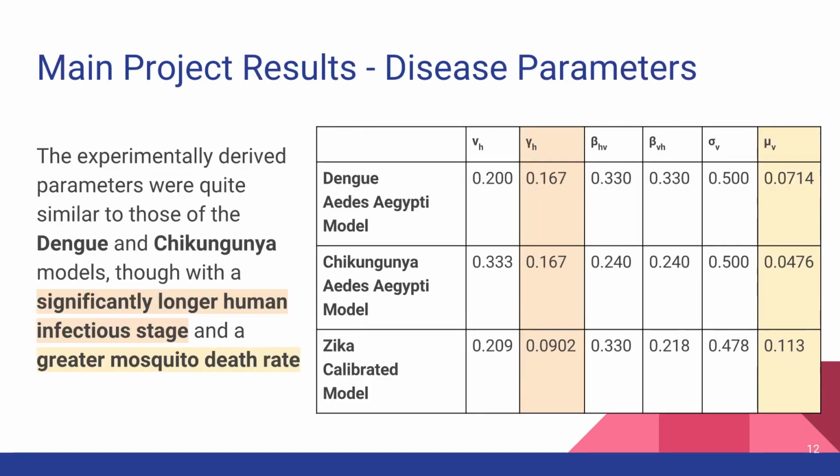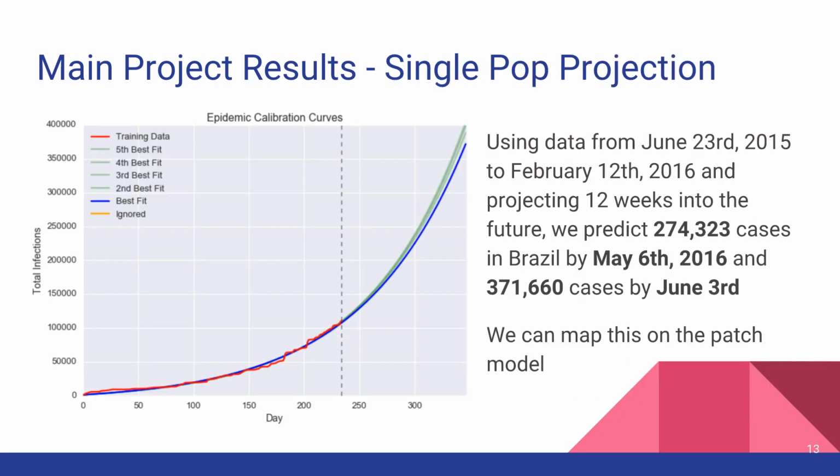So one of the main deliverables of this project was finding parameters that fit the current outbreak and finding more clinical ways to describe this transmission. One of the things that was most significant was that we saw a significantly longer human to mosquito infectious stage in this model than in the similar validated models we used as seeds. We also saw a greater mosquito death rate, though we would need to look into this for biological plausibility.